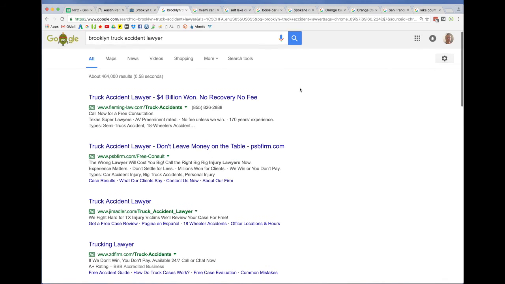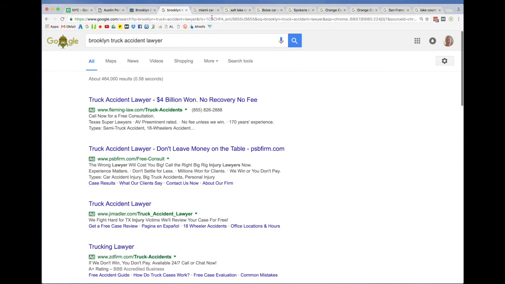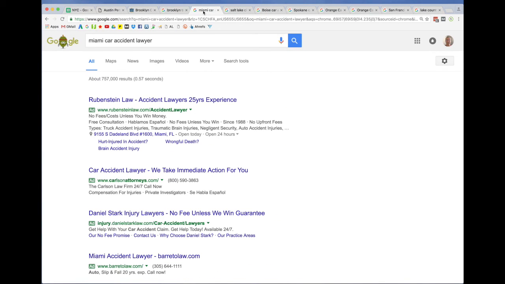Here's Brooklyn truck accident lawyer. I added that because here's an example of him taking up 2 spots. That's number 2 and number 3. His truck accident page and his car accident page are both taking up those spots for Brooklyn truck accident lawyer.